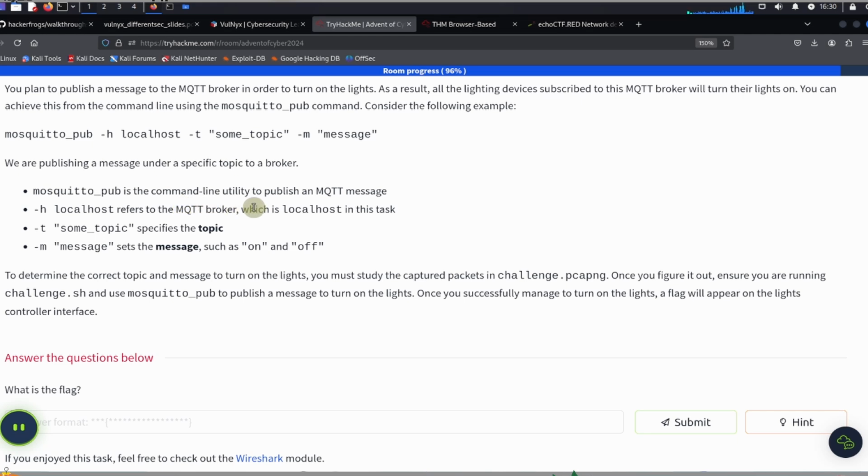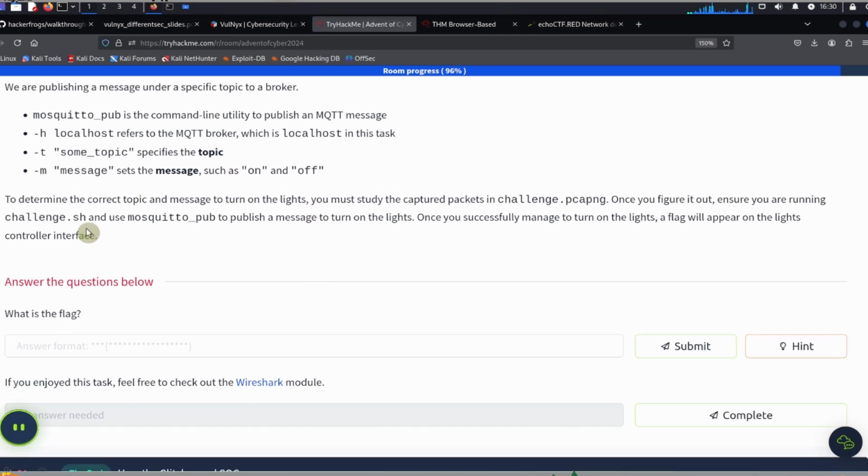Mosquito pub is the command line utility to publish an MQTT message. So -h localhost refers to the MQTT broker, which is localhost in this task. -t some topic specifies the topic, and -m message sets the message such as on and off. To determine the correct topic and message to turn on the lights, you must study the captured packets in the challenge.pcapng. Once you figure it out, ensure that you are running challenge.sh and use mosquito pub to publish the message to turn on the lights. Once you have successfully managed to turn on the lights, a flag will appear on the lights controller interface. Okay, so let's get to it.